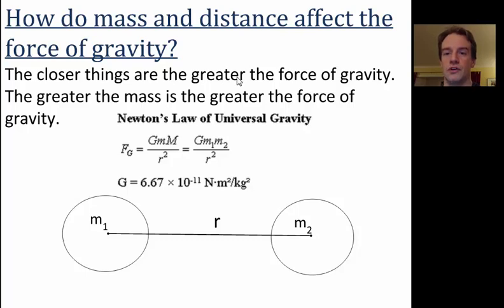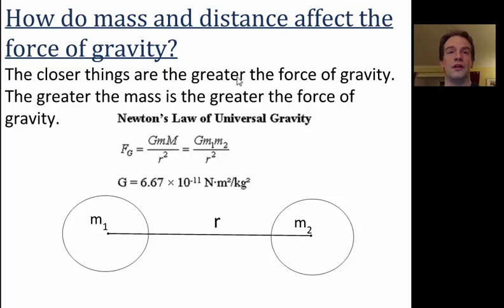The closer things are, the greater the force of gravity. The greater the mass is, the greater the force of gravity. So the gravity between the moon and the Earth is great because they both have mass, they're very massive, and they're very close. So tides are caused by the moon, but not by Mars, because Mars, though it's massive, is very far away. The sun, though, is far away, but it's very massive. So that has an effect on our tides.